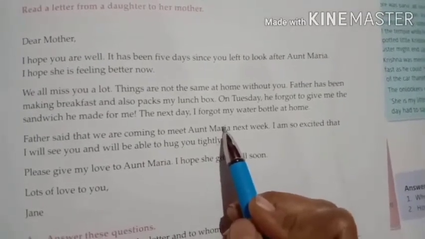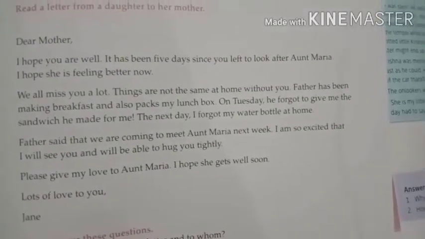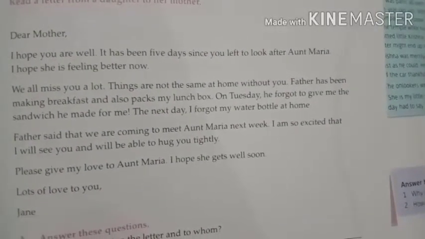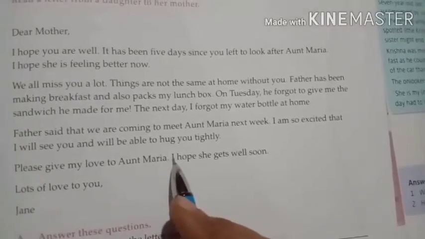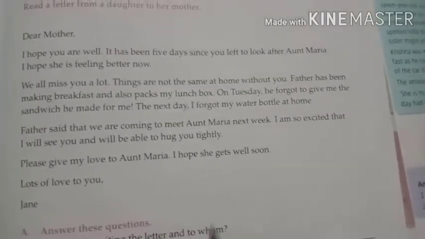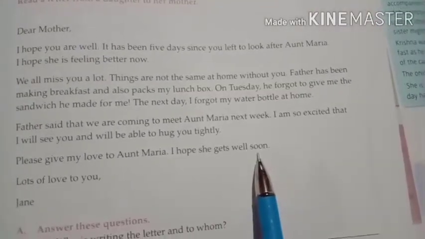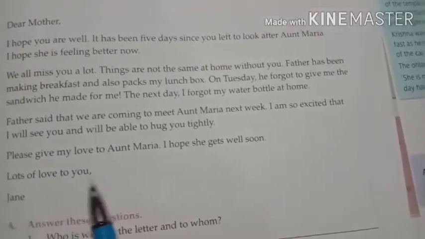So now the daughter is very excited that she will be able to see her mother and she will also give her a tight hug. Please give my love to Aunt Maria. Then the daughter is telling that give my love to Aunt Maria, and I hope she gets well soon. Lots of love to you, Jane.